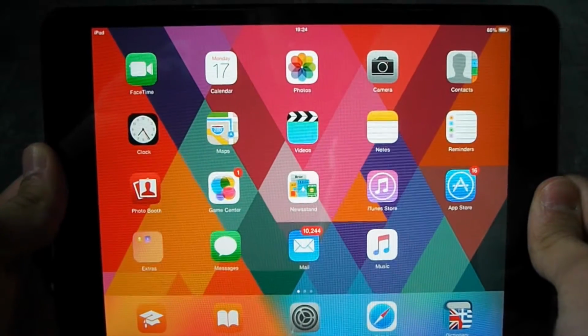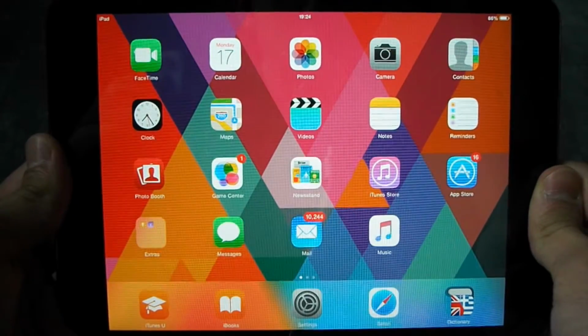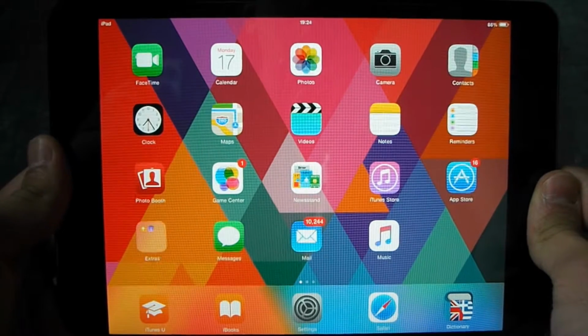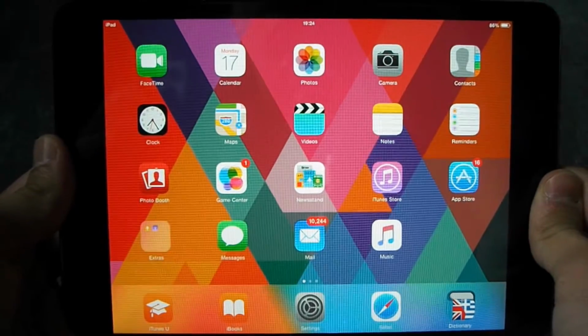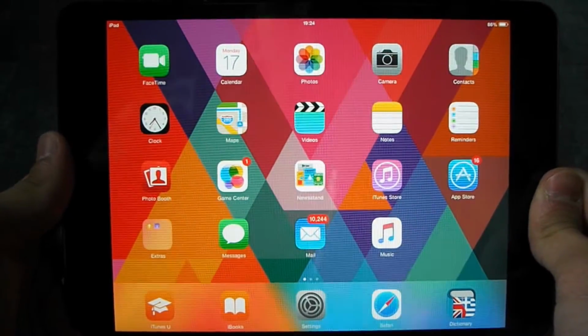Hey guys, this is Tech Pocket, and today I'm gonna show you how to change or customize your keyboard on iOS. So let's get started.